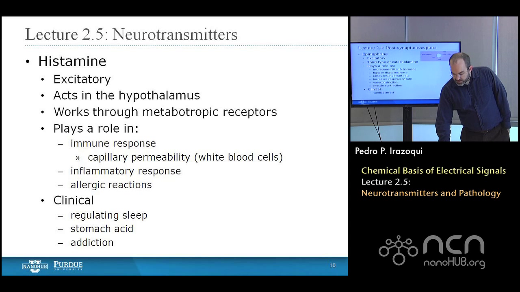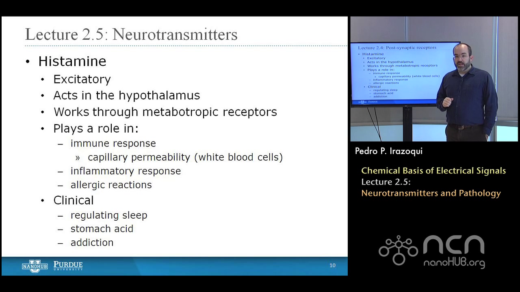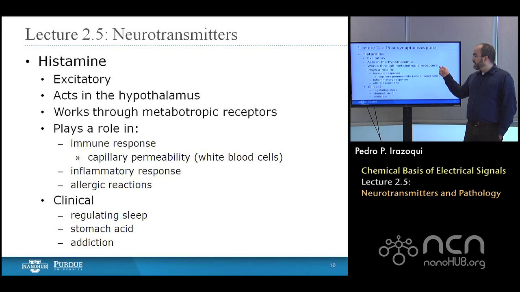The next small molecule neurotransmitter I want to talk about is not a catecholamine. It's histamine. Histamine is also excitatory. Most of the ones I'm talking about are excitatory. It acts in the hypothalamus. It works exclusively through metabotropic receptors.